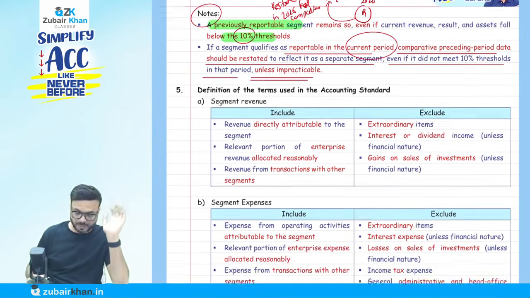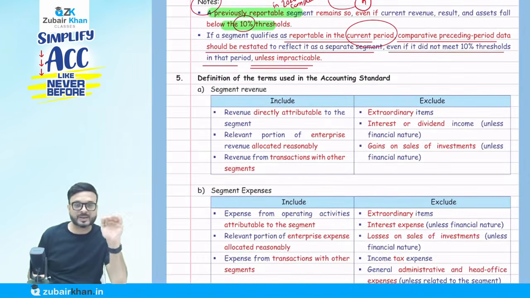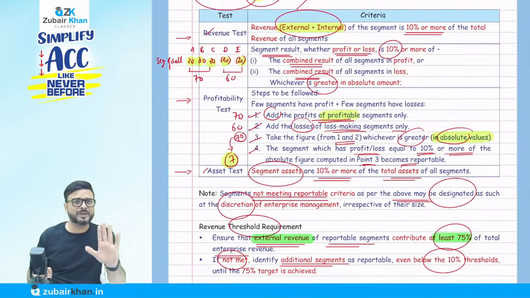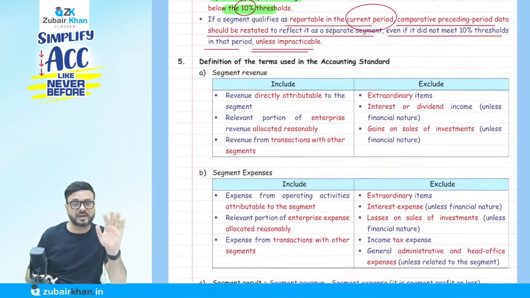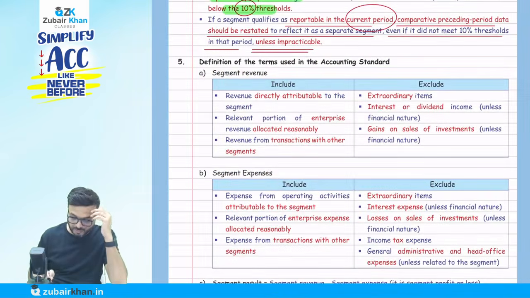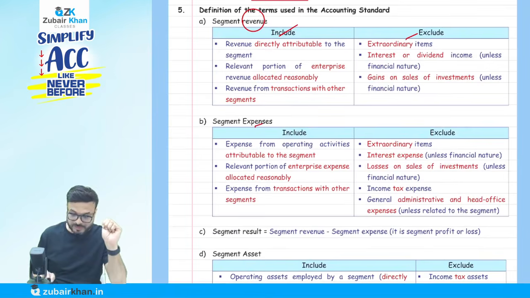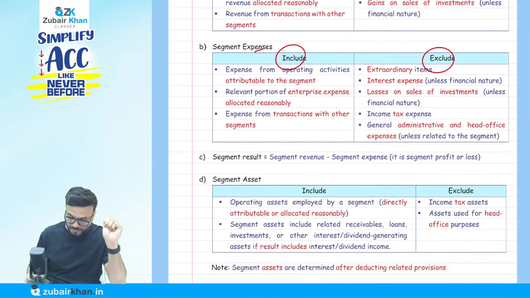Now let me tell you honestly, we have discussed at certain times the revenue, at certain times the assets, like that the profit and all that. That's why I have given the definitions here, to make it simple. What do you mean by revenue? What we have to include, what we have not to include there. About expense definition, include and exclude. Result is obviously revenue minus expense.